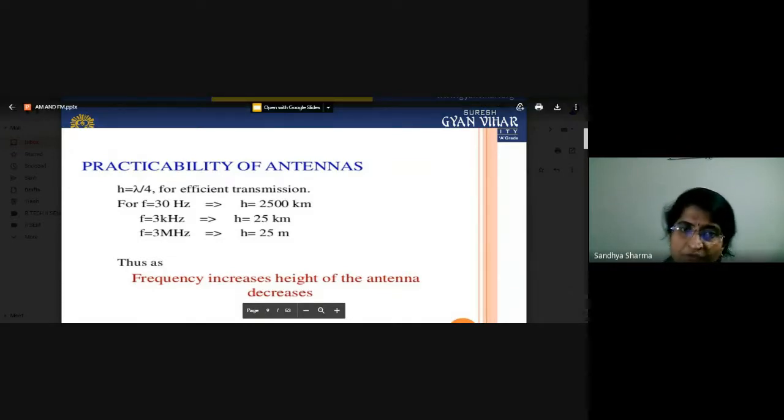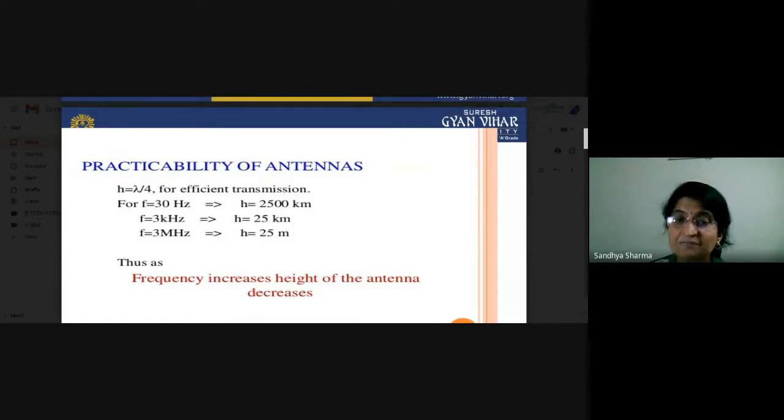First, you have to see that the height of the antenna is equal to lambda by 4. If you want to transmit your signals efficiently in air space or free space, your antenna height should be lambda by 4. Now what will happen if your antenna height is lambda by 4? Suppose your frequency f is 30 hertz, means your frequency is very low. So what is the height of the antenna? 25 kilometers. Is it practical to design a 25-kilometer antenna?